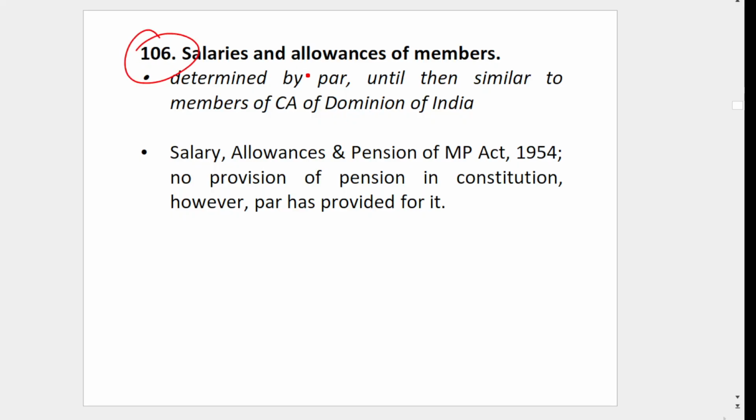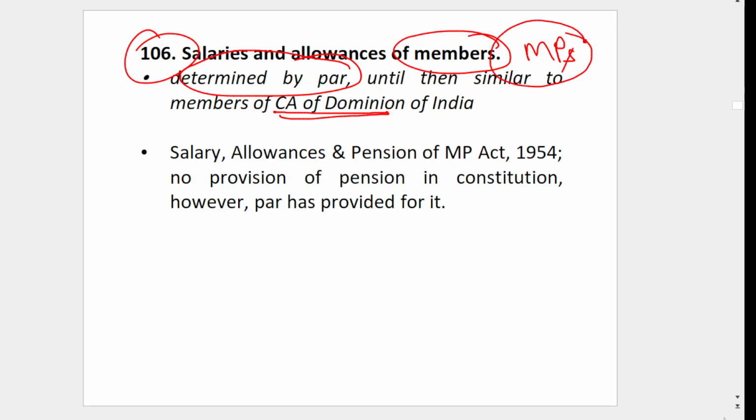Then Article 106 gives salaries and allowances of the members, here meaning MPs, members of parliament. So this is determined by the parliament. Until then, the constituent assembly was there before our independence or before our constitution. Whatever salary and allowance those members were getting, these MPs also will get the same. And then this is determined by parliament, I told. So there should be a law. So in 1954 the Salary of MPs Act came.